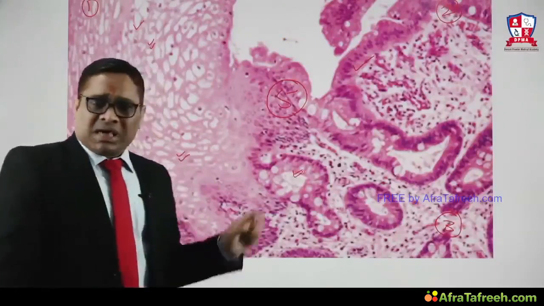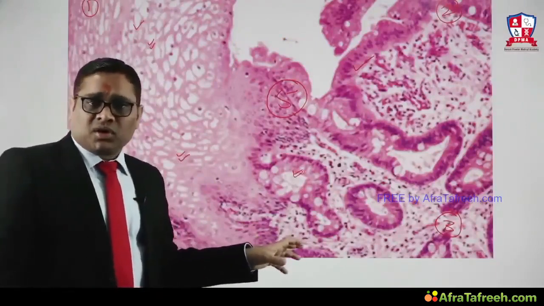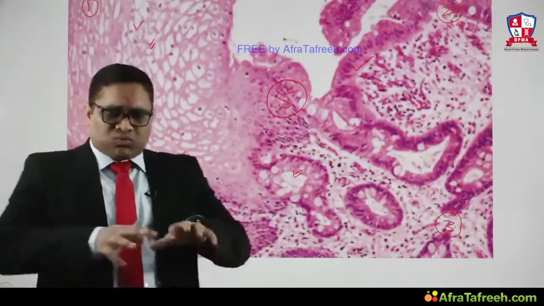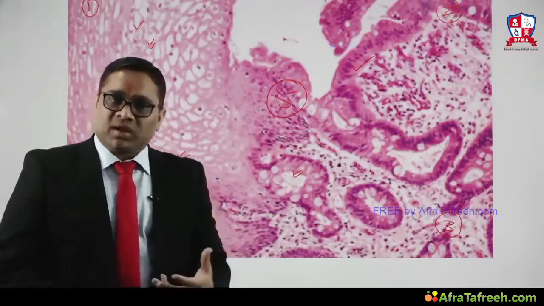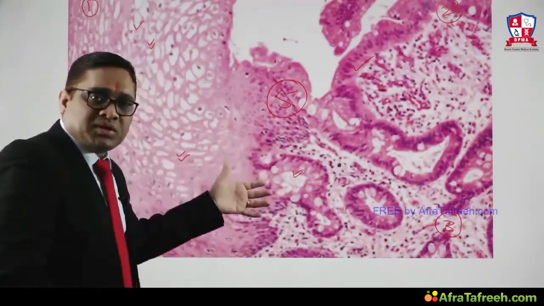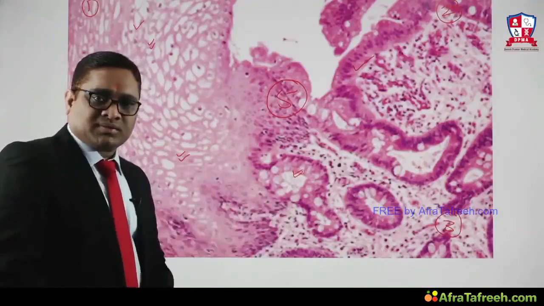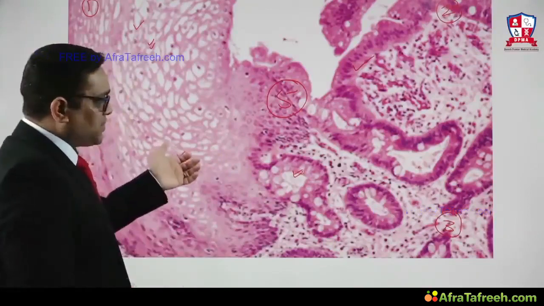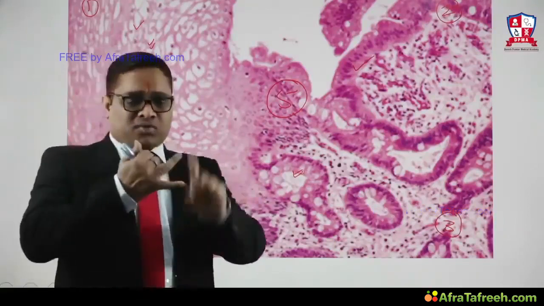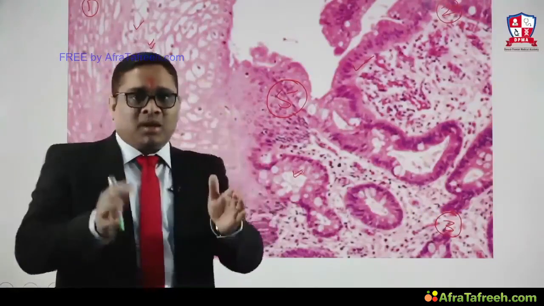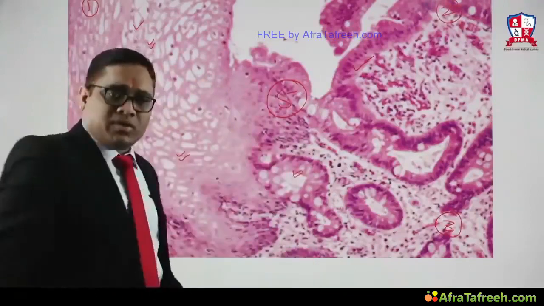This is a case of a 33-year-old engineer who was working in a multinational company. His food habits were deranged. He was suffering from gastroesophageal reflux disease. Esophageal biopsy was done, and this is the esophageal biopsy. So what is your inference? When you are seeing the picture, as I said, rule of 5, rule of observation, rule of comparison should be running in your mind to understand any image given in your exam.